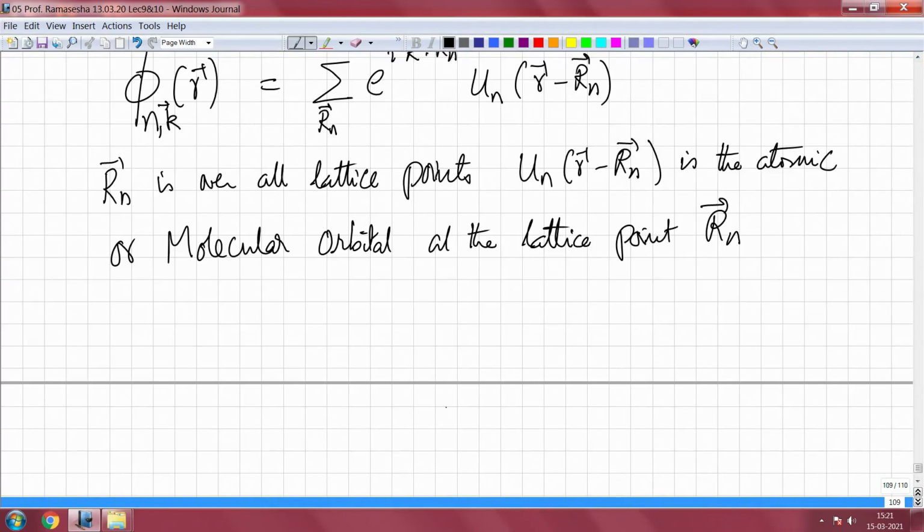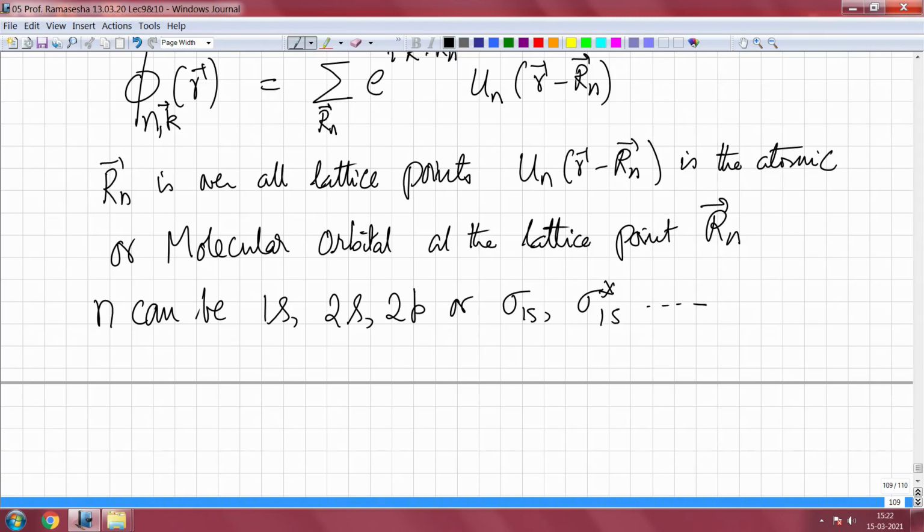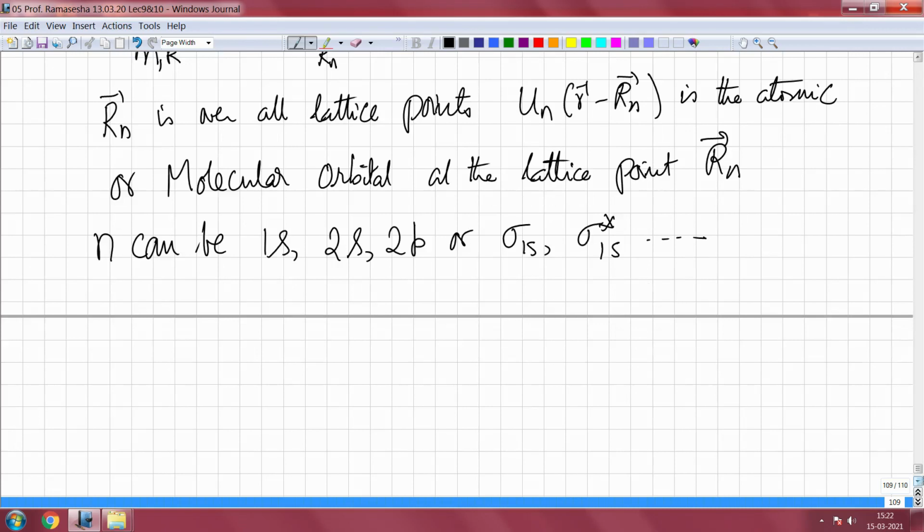Phi n, because the orbital is of the n type, n can be 1s, 2s, 2p, or sigma 1s, sigma star 1s, etc. We will worry about it as we go along. Now, to show that phi nk of r satisfies Bloch's theorem,